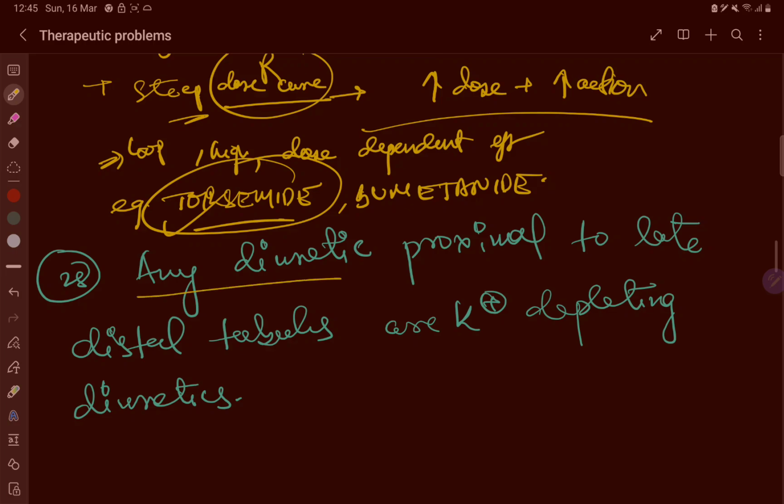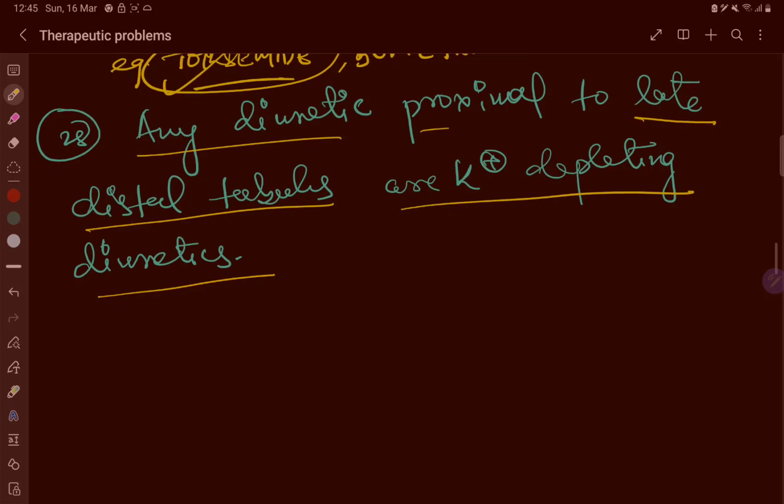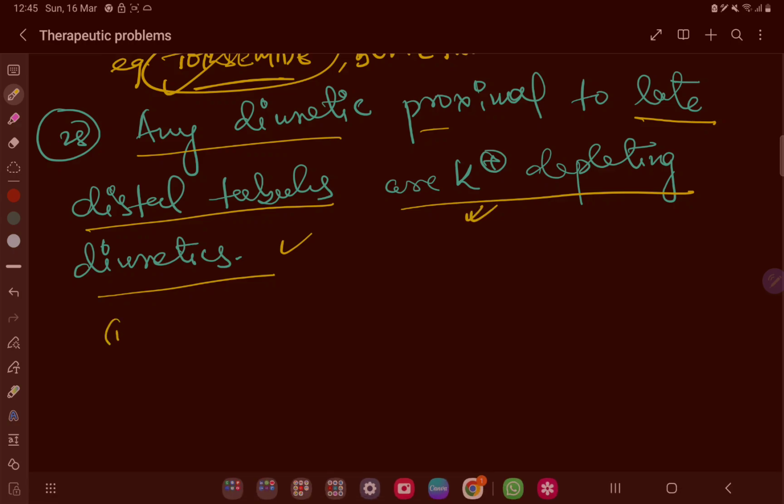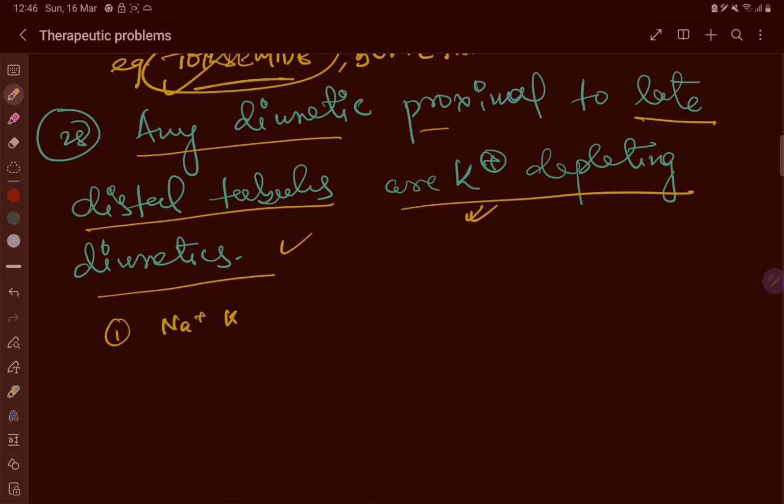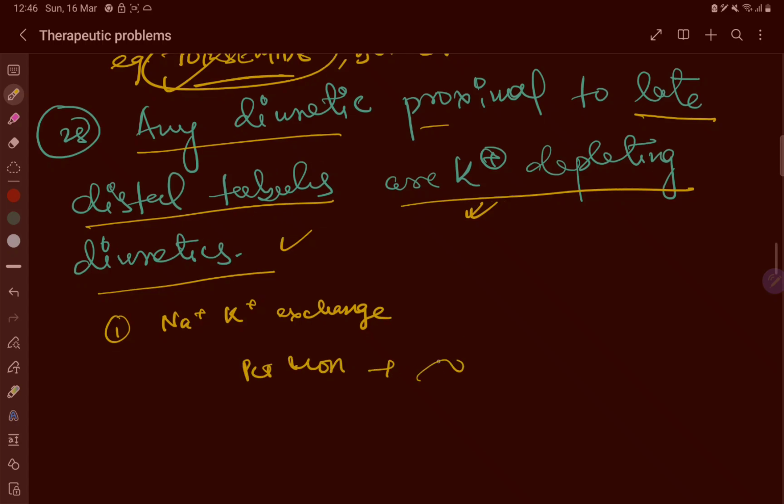Now any diuretic acting proximal to the late distal tubule is a potassium depleting diuretic. It is a vague type of explanation, but still it's important. Why are they called potassium depleting diuretics? Number one, sodium and potassium exchange. In the PCT and loop of Henle, sodium and potassium ions are exchanged, leading to increased potassium excretion.